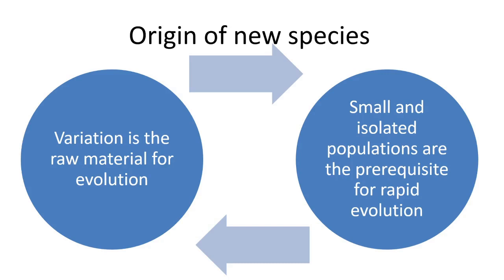This is called the founder's principle, and this founder principle is the driving force for genetic drift, where one character may be identified and the entire population may be filled up with this particular character in spite of its useful nature. So, for example, let me take the frequency of one gene, like P or Q. The frequency may be taken to 1 or it may be reduced to 0. That means one gene may be fixed or one gene may be totally eliminated from the population. So genetic drift indicates that the gene may be either fixed or eliminated.